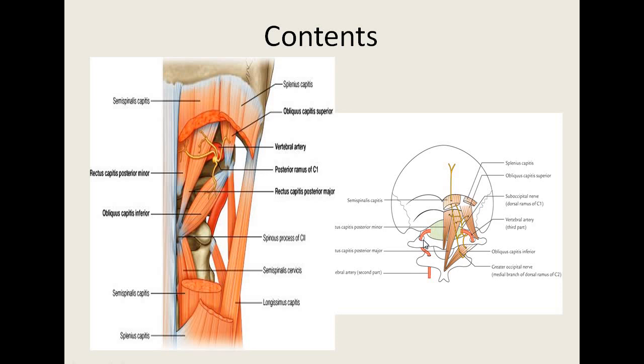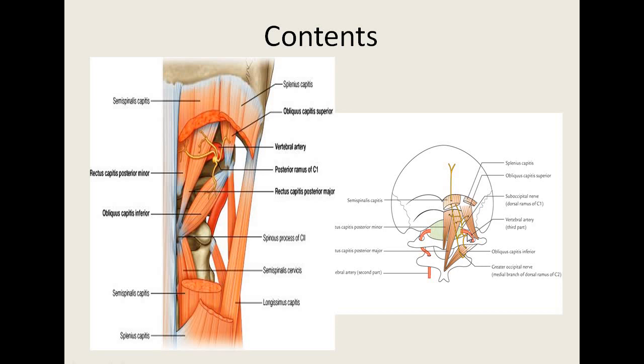When it comes to the foramen transversarium of the first cervical vertebra, the atlas, it runs laterally with a bend, and from here the third part of the vertebral artery is present in this suboccipital triangle.